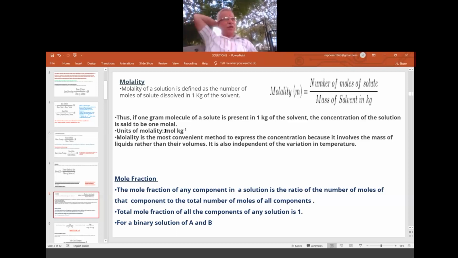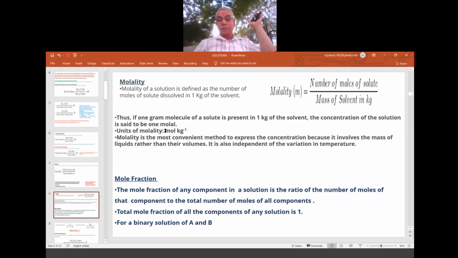So 25 degrees temperature it may become 26 or 27 after some 40 minutes of gap or 1 hour. So that will not vary that much. Therefore, though molarity is the best way of expressing the concentration of a solution, still we use molarity for the easy purpose, user friendly. So always we use molarity, but molarity is the best.